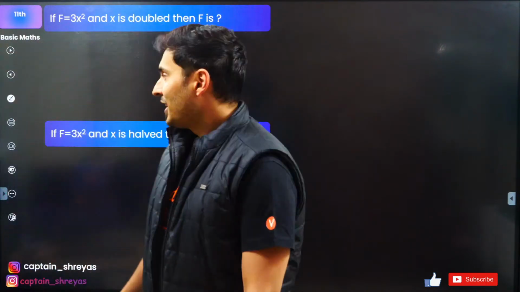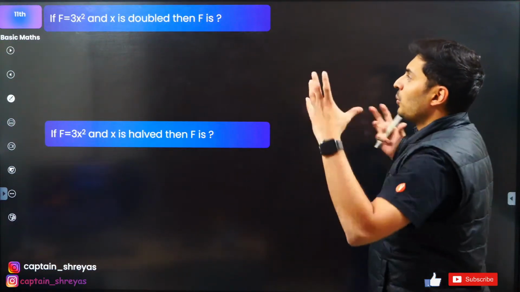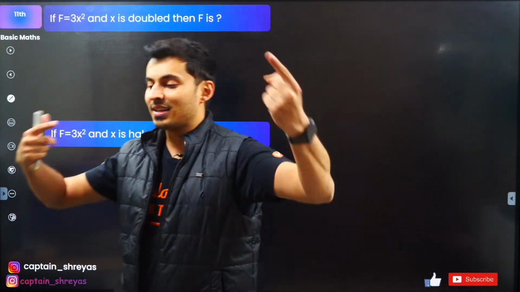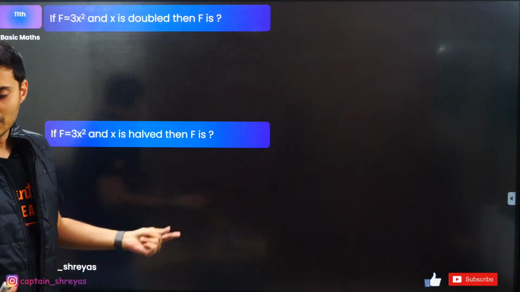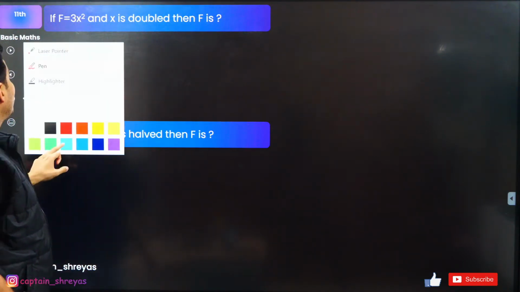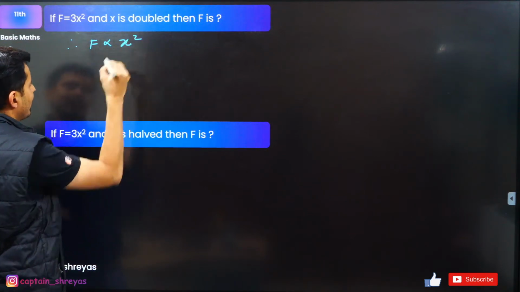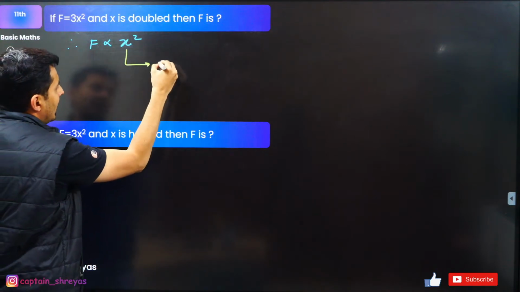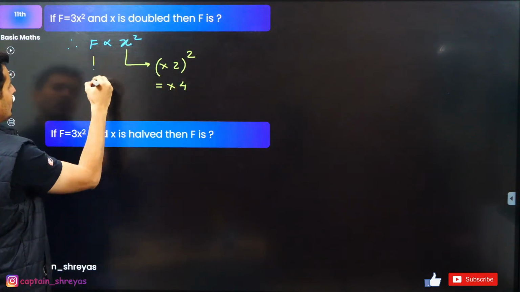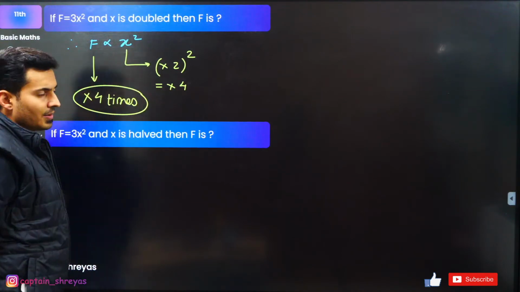Let's do some questions. Force is 3 times position or displacement square. If the position or x's value is doubled, then how many times will the force increase? Come on, think about it. Here, can you not see that the force, 3 is a constant, is directly proportional to x square? So if x is doubled, double's square is going to be 4 times. So the force will also increase 4 times. That is the answer. 4 times.